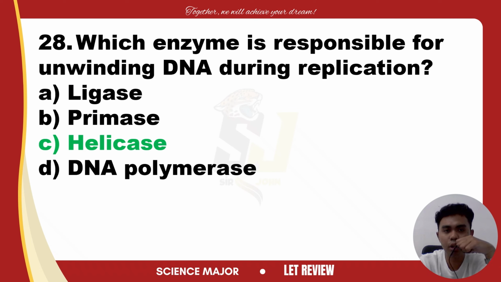Next, letter D, DNA polymerase. DNA polymerase is responsible for adding new nucleotides to the growing strand during replication. While crucial for elongation, it does not unwind the DNA. That function is specifically carried out by helicase. So polymerase is the builder. And primase is the initiator or starter.